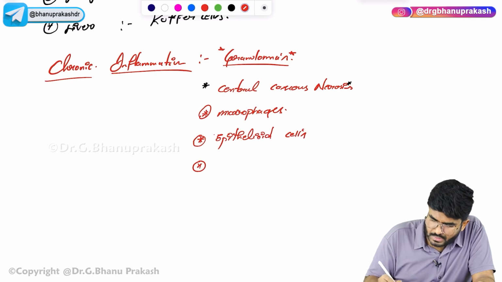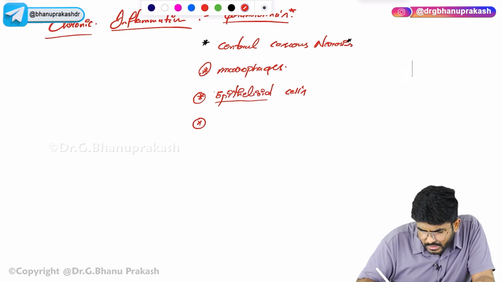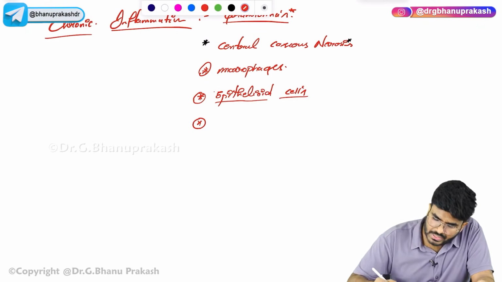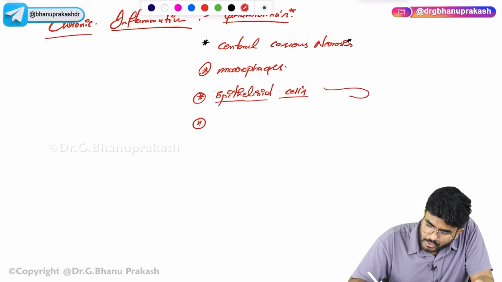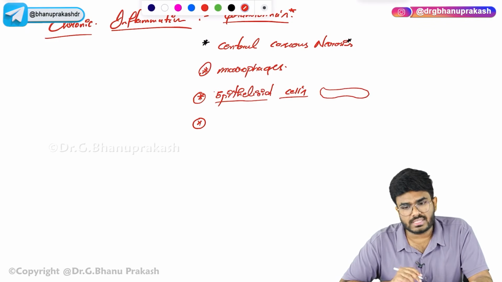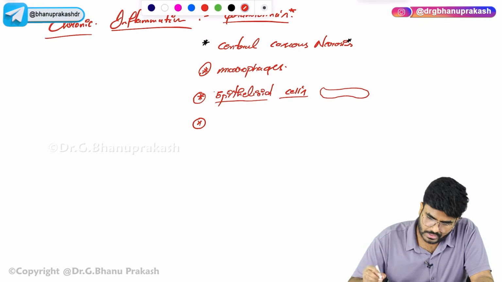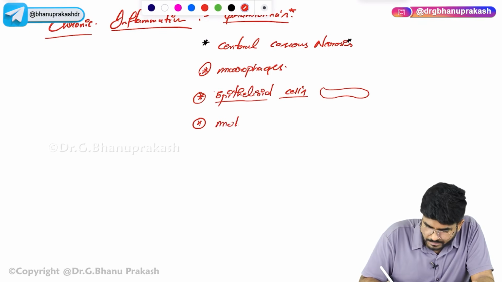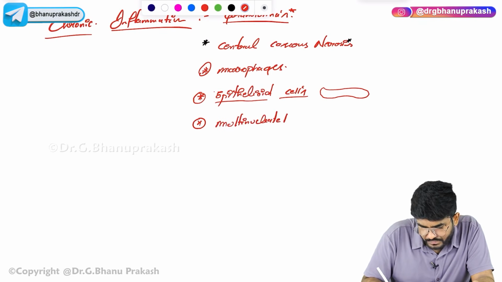What else, sir? Now you will get it out. What exactly is the epithelioid cell? We have never heard about it. An epithelioid cell is nothing but an elongated macrophage. Okay, slipper-like. Slipper-like or elongated macrophages are called epithelioid cells. Okay, next, multinucleated giant cells.